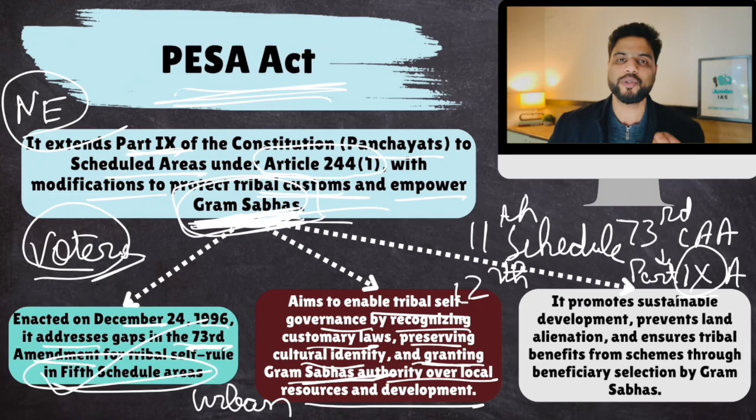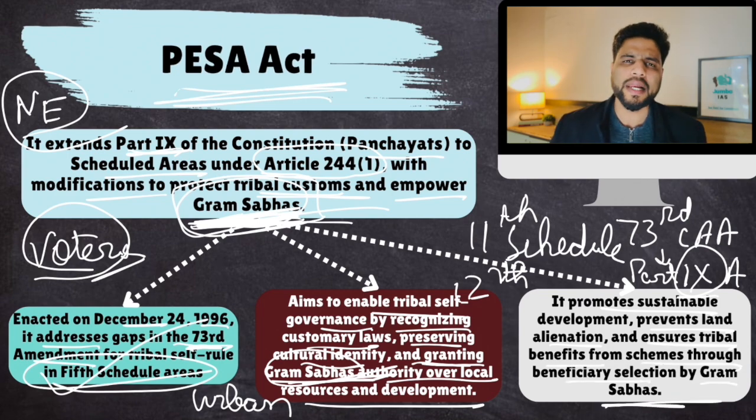The local resources, whether mineral resources, water resources, wood, or forest resources, authority over those resources would be given to Gram Sabhas. It promotes sustainable development, prevents land alienation, and ensures tribal benefits from schemes through beneficiary selection by the Gram Sabha. So all government schemes for development would be implemented in these tribal areas through Gram Sabhas. These are the powers given to Gram Sabhas.